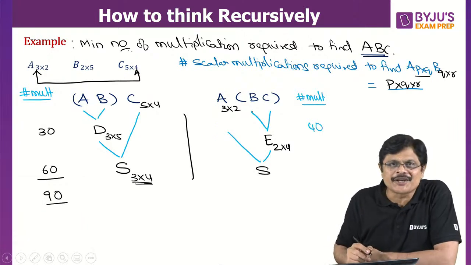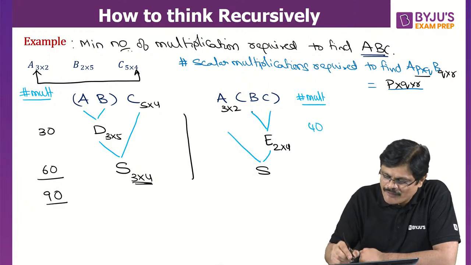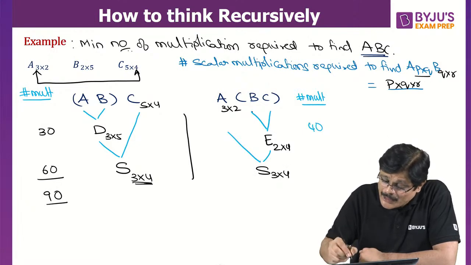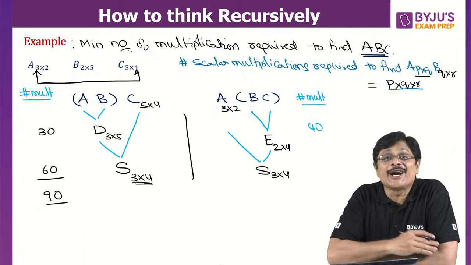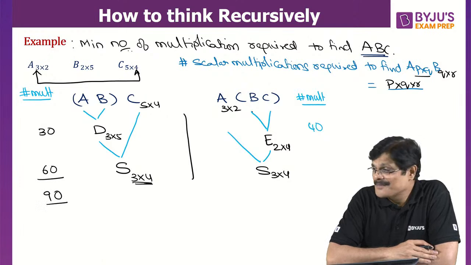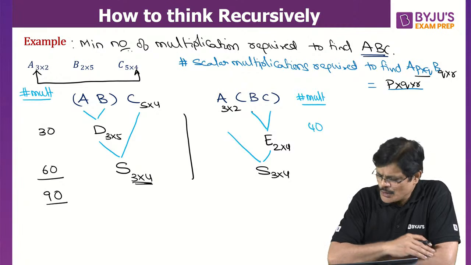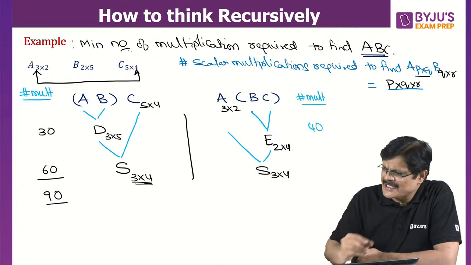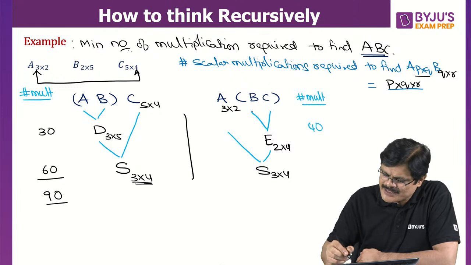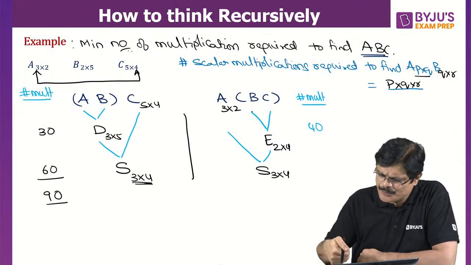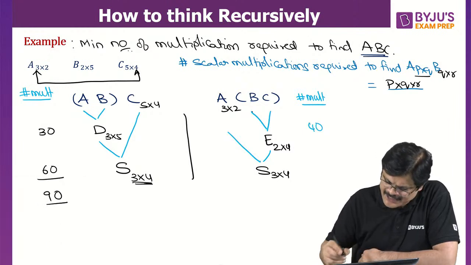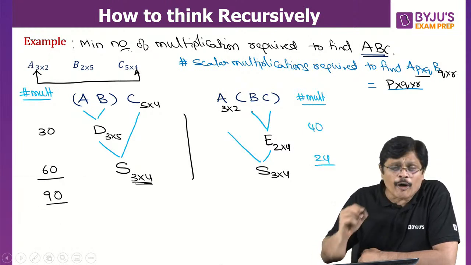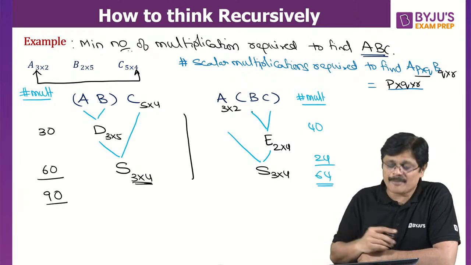What is the order of this solution? The order of this solution is obviously 3 by 4. But to multiply A with E, how many multiplications are required? As suggested, 24 multiplications are required, because 3 into 2, 6, 6 fours are 24. So 24 multiplications are required. So 40 plus 24 is 64 scalar multiplications.